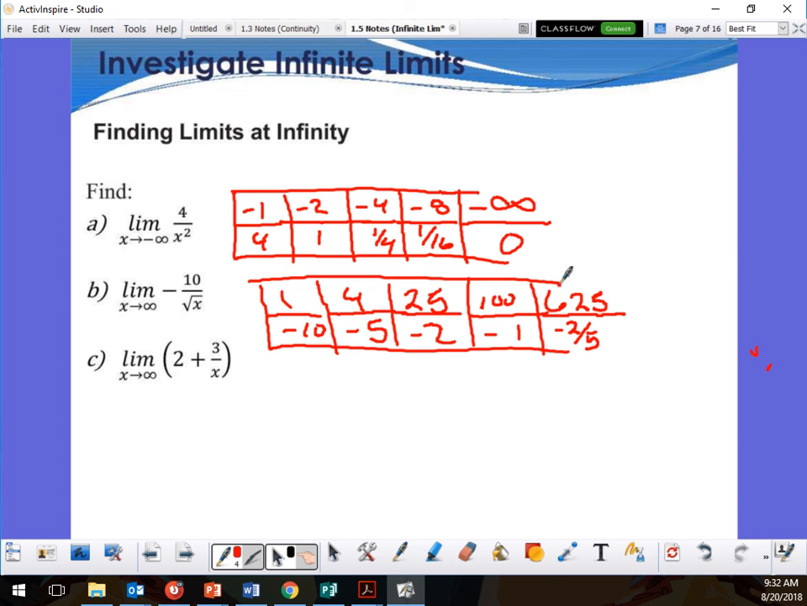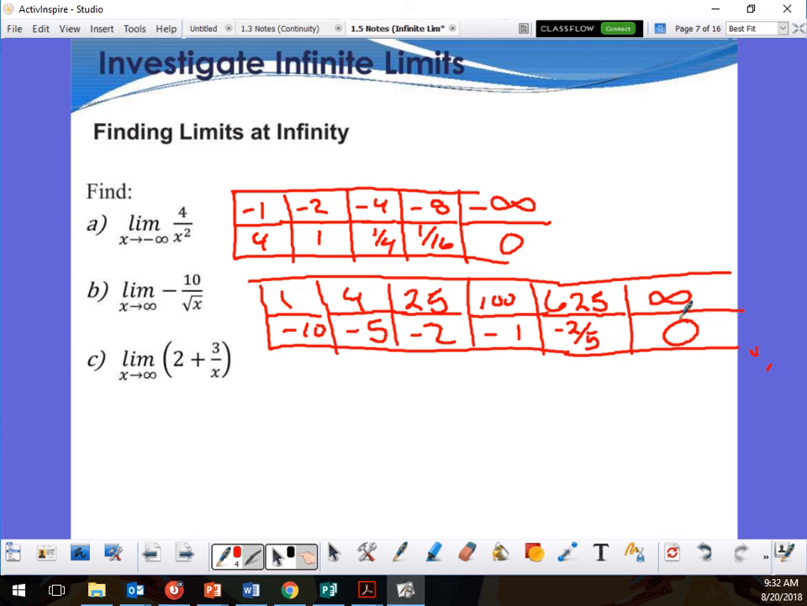Okay. So now let's try this one. As we go to positive infinity, what do you think is happening? Yeah, it's going to -0. Sarcasm, just so you know.